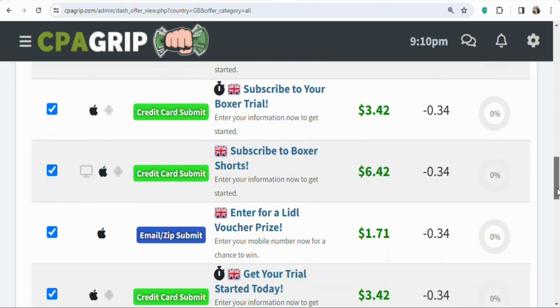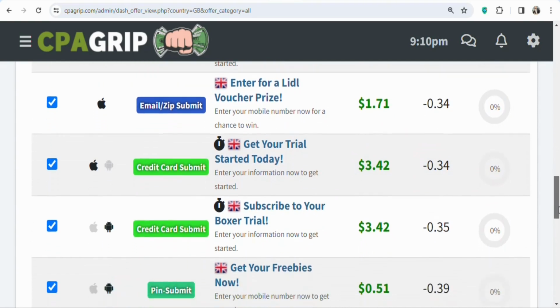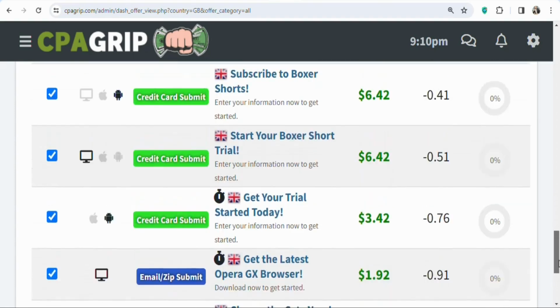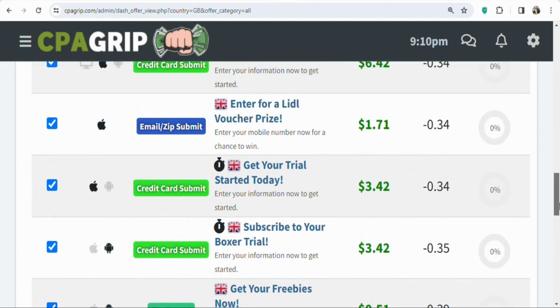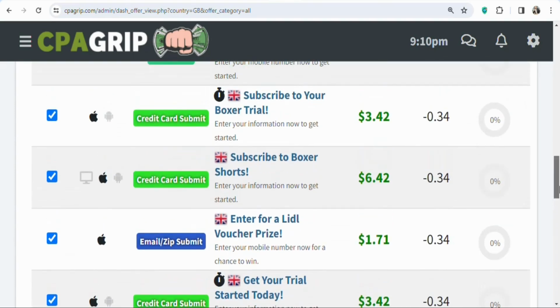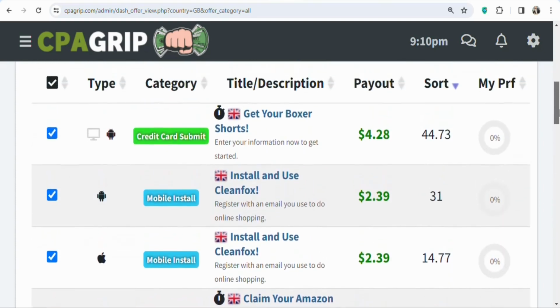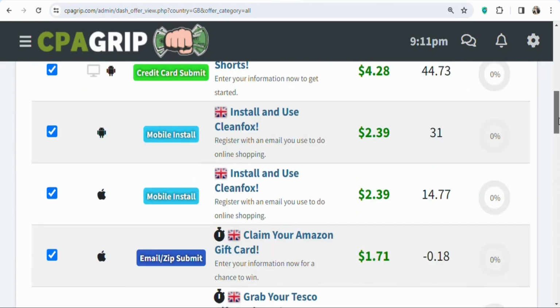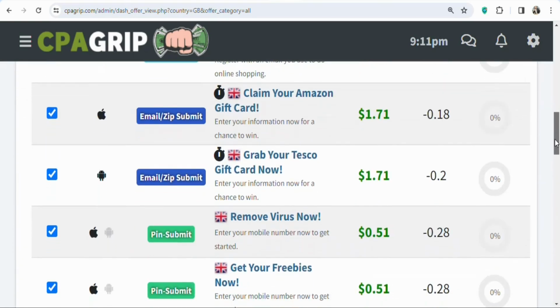As you can see on your screen, all these offers are allowed to be promoted to people who live in the United Kingdom. But one challenge is that most of them have a lower payout. So when you promote them using a paid traffic source, you are not going to be making profit. So you have to find another country where you can get offers with a higher payout, so that when you use a paid traffic source, anytime you get a conversion, you'll be making profit.